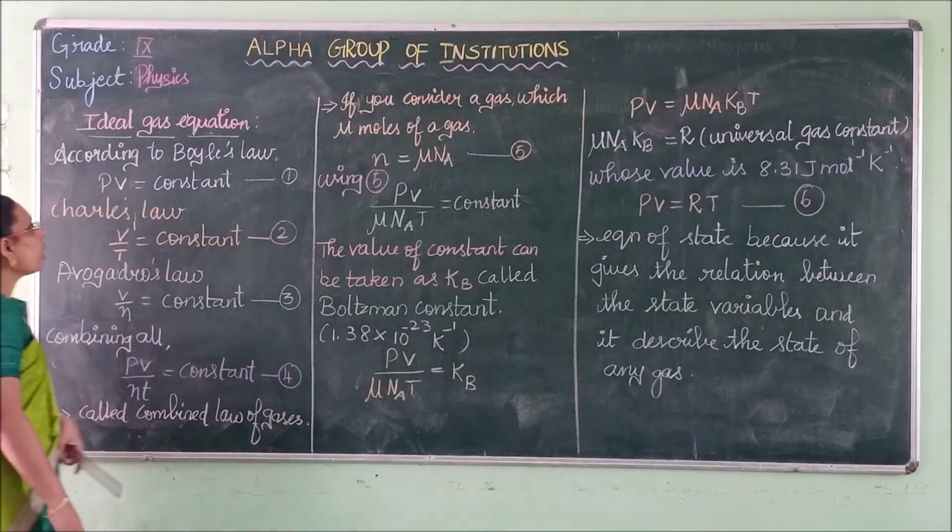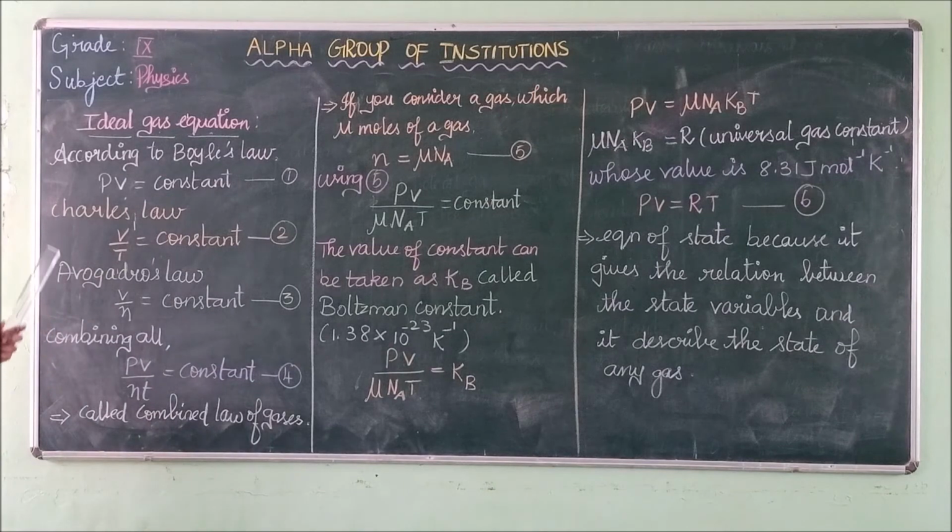Once again we will recall. You know Boyle's law, Avogadro's law and Charles's law come under the ideal gas; it obeys the ideal gas. So from that we write all these three equations. Pressure times volume is equal to constant. V by T, volume by temperature, equals constant. V by number of moles equals constant. Isn't it?